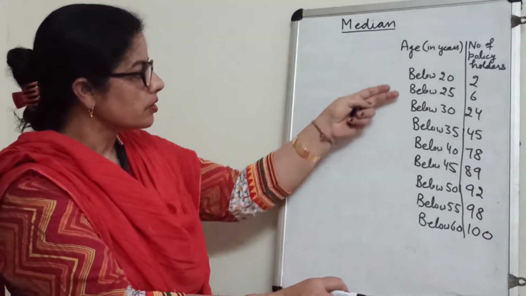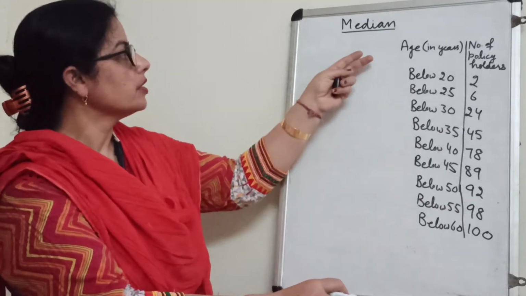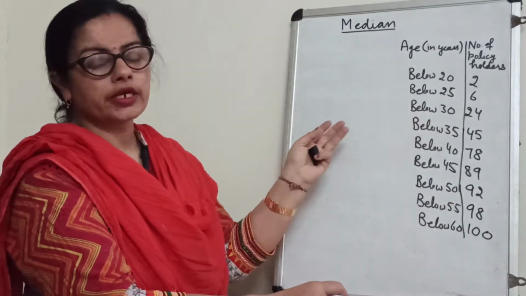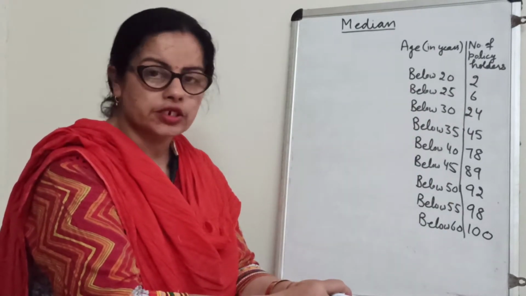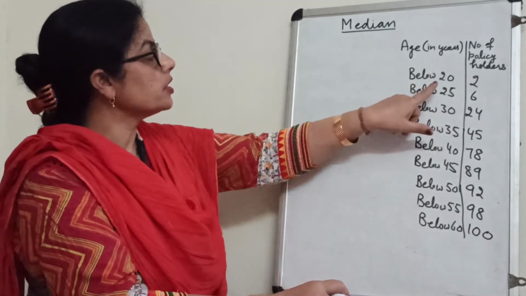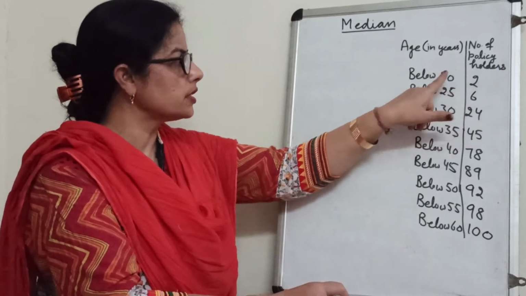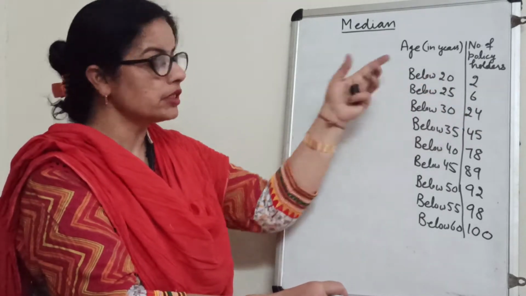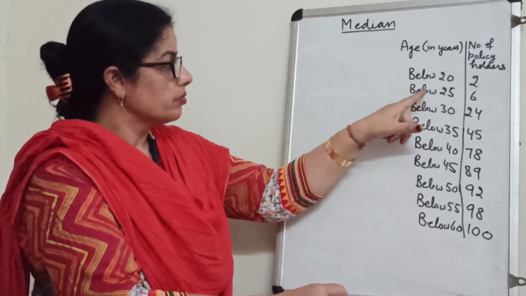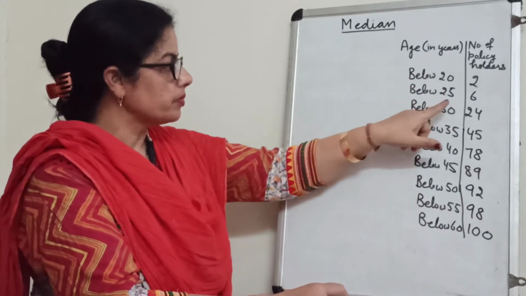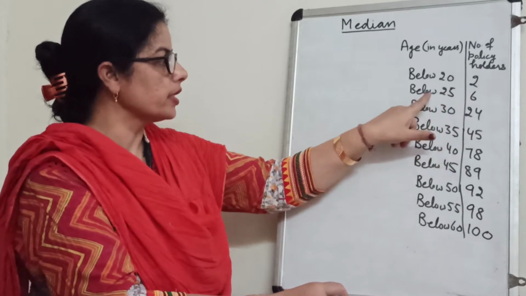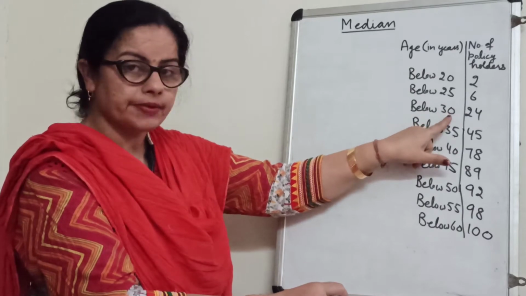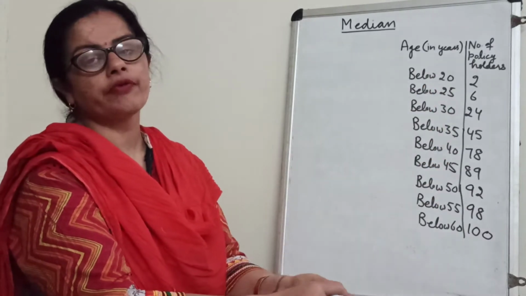Here also one table is given to us, and this question is related to 100 policyholders whose age is 18 or more than 18 but less than 60 years. It is a condition, and he is saying that out of 100, two policyholders are there whose age is less than 20, means 18 to 20, because below 18 we cannot take a policy. 6 policyholders are there whose age is below 25. 24 policyholders are there whose age is below 30. Like this it is given to us, and he is saying find the median age.